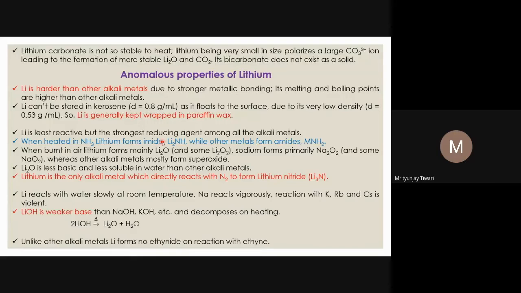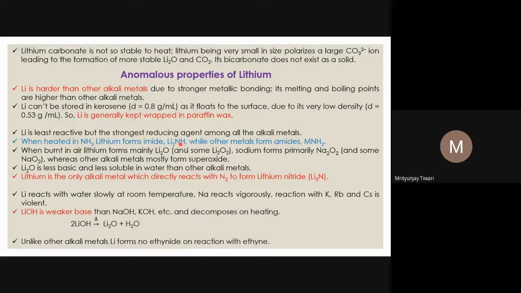However, in inorganic chemistry, the NH2 minus group we also call amide. The NH2 single minus anion is amide, and what is imide? If from ammonia you remove one H+ ion, what is left is amide. If you remove two H+ ions from ammonia, we get imide. So lithium usually forms imide. Two protons from ammonia are removed.